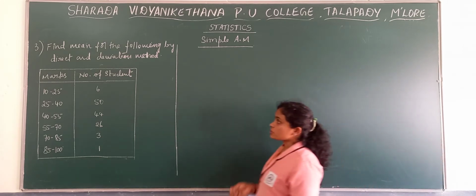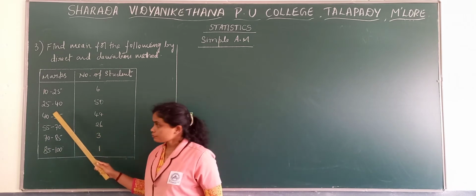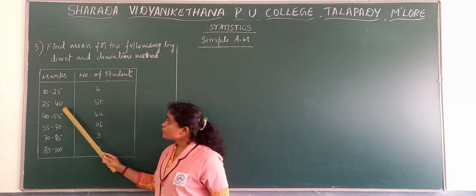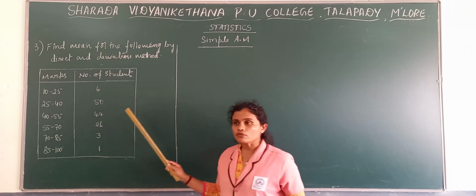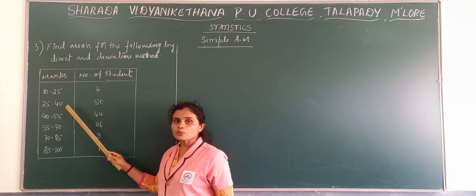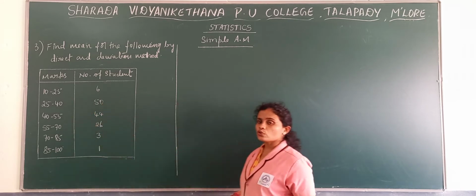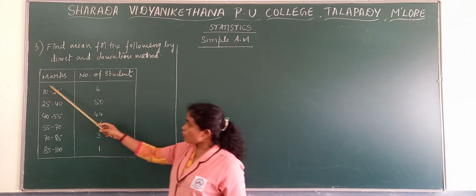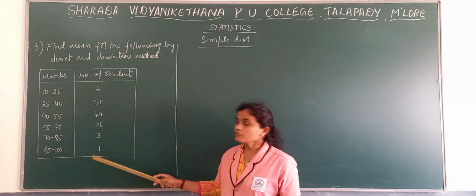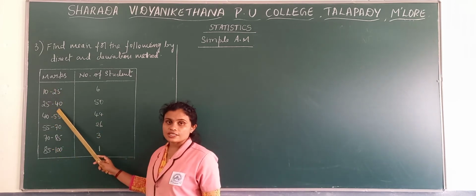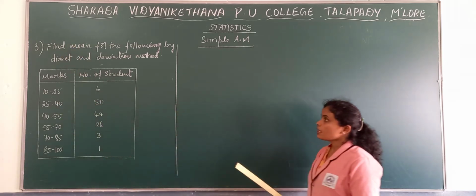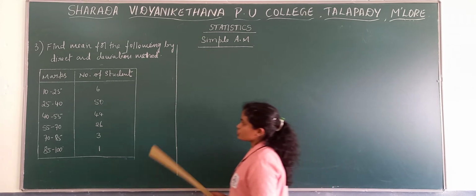Now today we have the third problem under arithmetic mean. If you look into this problem, you can see it is not ungrouped data. It is grouped data, but it is not a discrete series. We have a continuous series here. So the third problem: find the mean for the following by direct and deviation method.